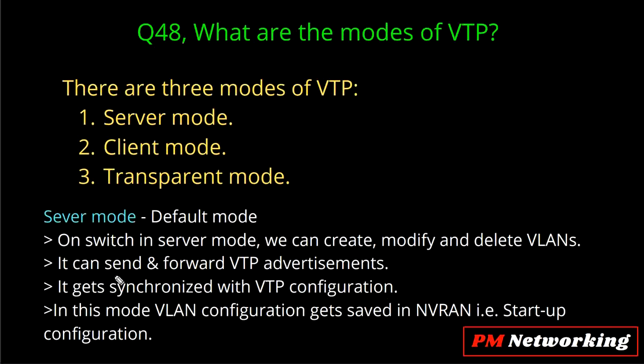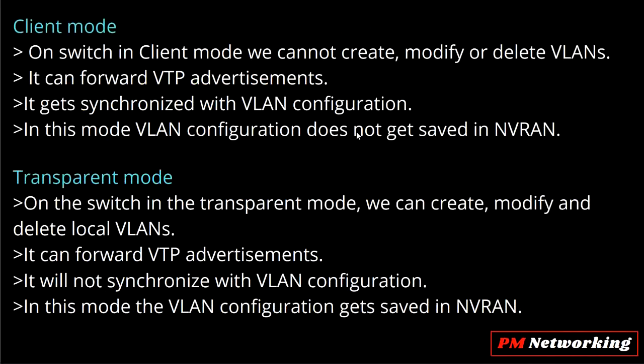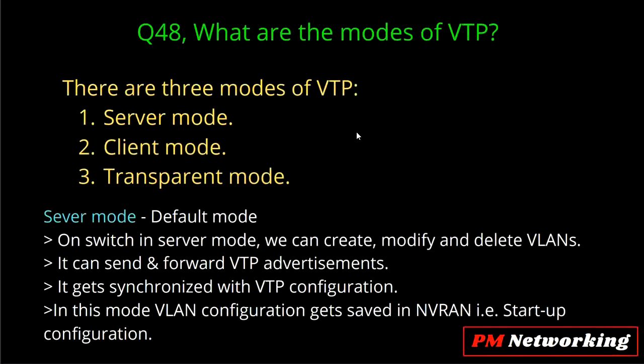Okay, now the last point about VTP server mode is that in this mode the VLAN configuration gets saved in NVRAM, right? So in this mode your VLAN database will be saved in NVRAM. NVRAM is your startup configuration. Fine. Now let me move on. Next mode, that is client.